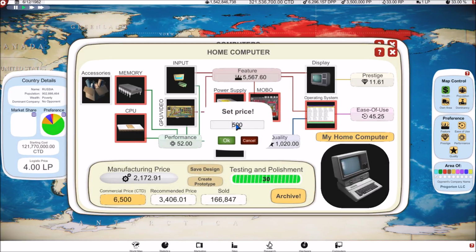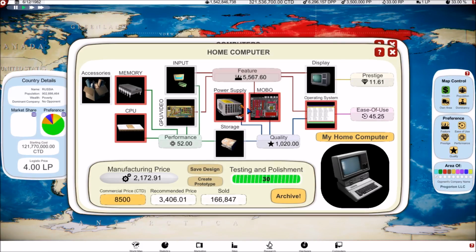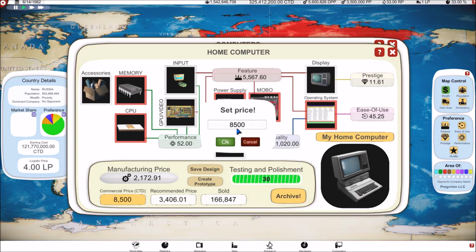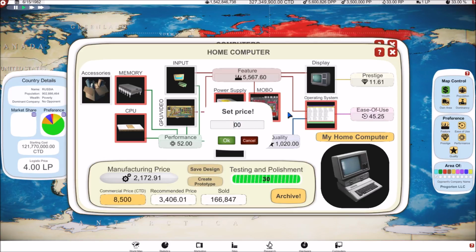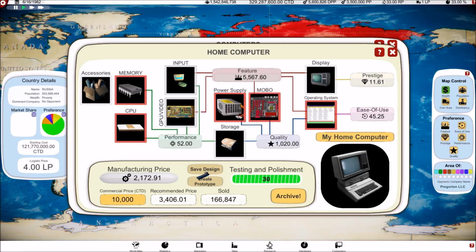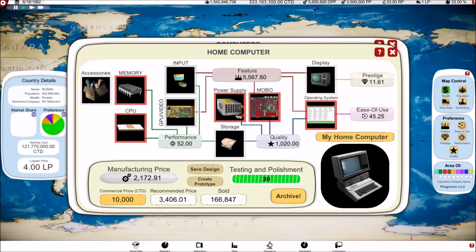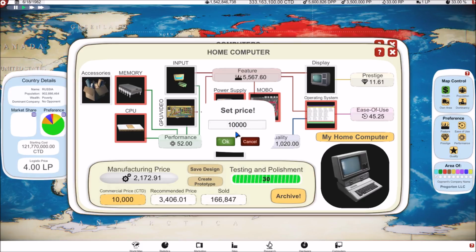Let's go nuts. Let's go to 8,500 and see what happens. Still 5.6 million. Wow, we didn't really seem to be making a lot more money though. $10,000. Now remember, we were selling this computer for like $3,000 or something, I feel like. Yeah, the recommended price is $3,400. All right, so now that we're selling this computer for $10,000, there's still that kind of a demand.